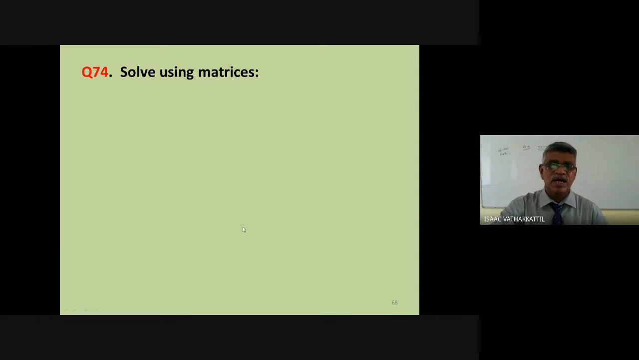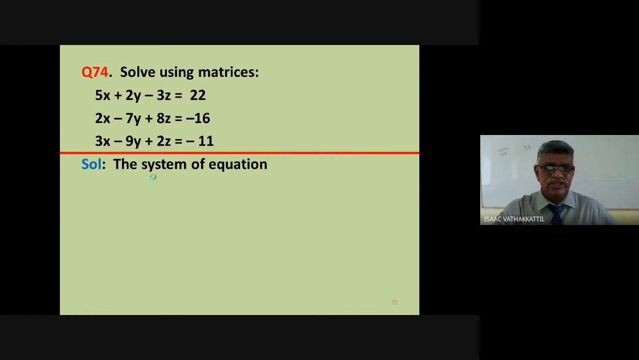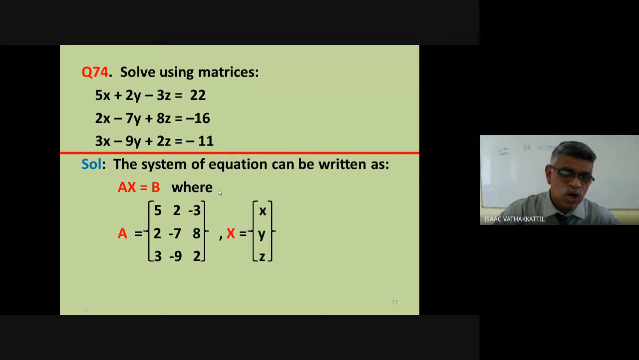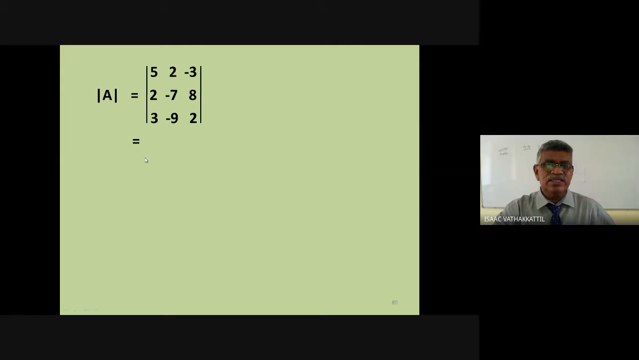Let's take one example. Listen very carefully. Solve using matrices. No other method will be applicable. You have to apply matrices only. 5x plus 2y minus 3z equal to 22. 2x minus 7y plus 8z equal to minus 16. 3x minus 9y plus 2z equal to minus 11. So we are going to rewrite the system of equations in matrix form. AX equal to B, where A is the matrix of coefficients, X the column of variables, and B the column of constants, 22, minus 16, minus 11.